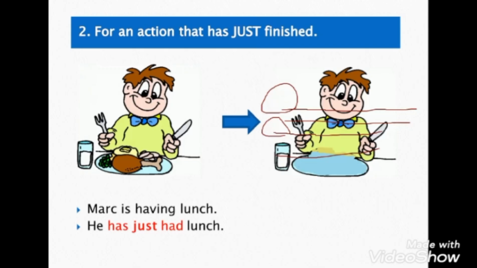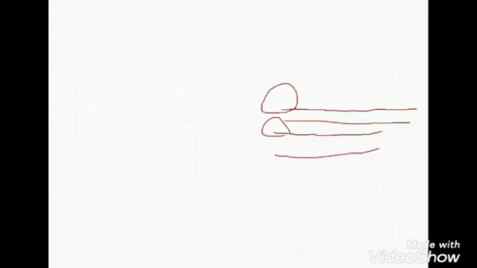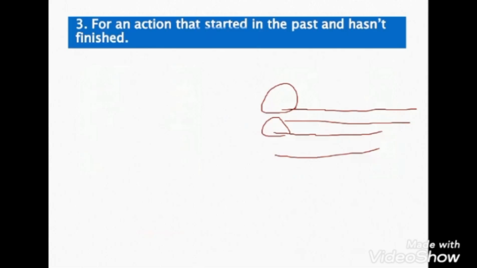So he is not hungry now. He has just had his meal. That's what I mean. The time expression in this example is just.